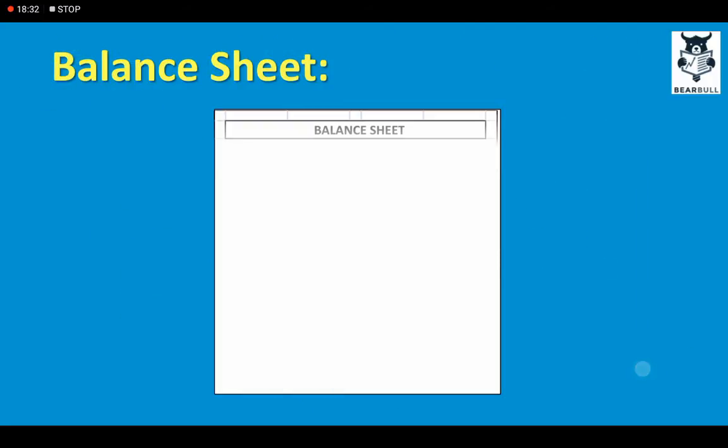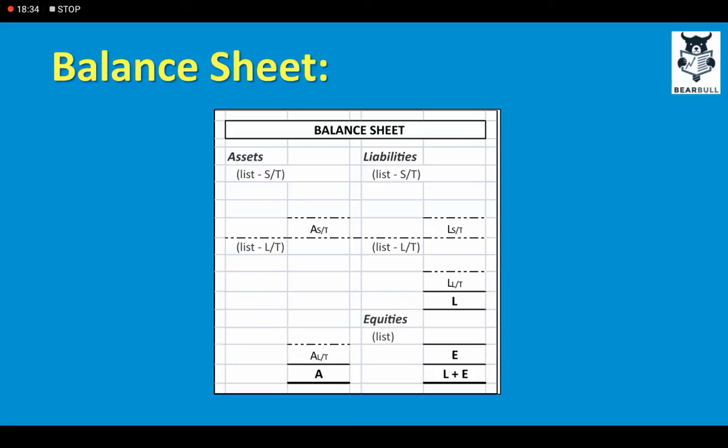Moving on, this is how a typical balance sheet looks. First of all, on the left side, we state the short term assets, then we list the long term assets, and then we add both these and arrive at total assets. On the right hand side, we first state short term liabilities, then we list all the long term liabilities, we sum both of these and arrive at total liabilities, then we add the equity portion to it.